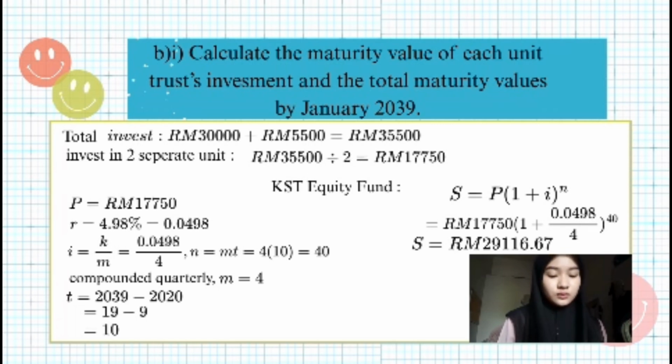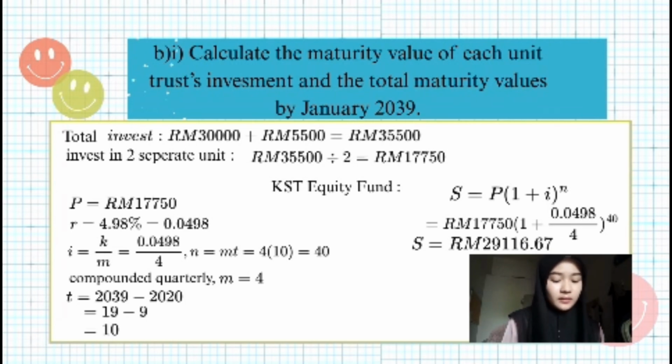P equal to 17,750 ringgit, R equal to 4.98% equal to 0.0498, I equal to K per M equal to 0.0498 per 4. N equal to MT equal to 4 bracket 10 equal to 40. Compound quarterly, M equal to 4, and we find T equal to 2039 minus 2020, and we get 19.